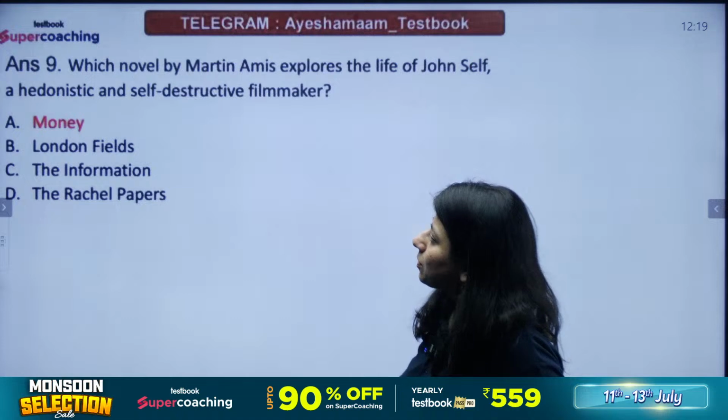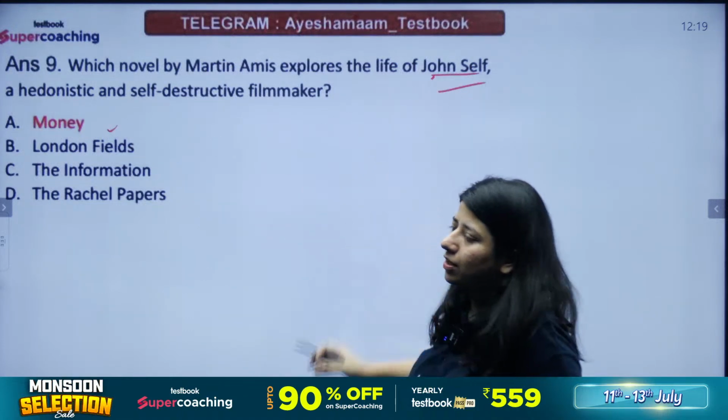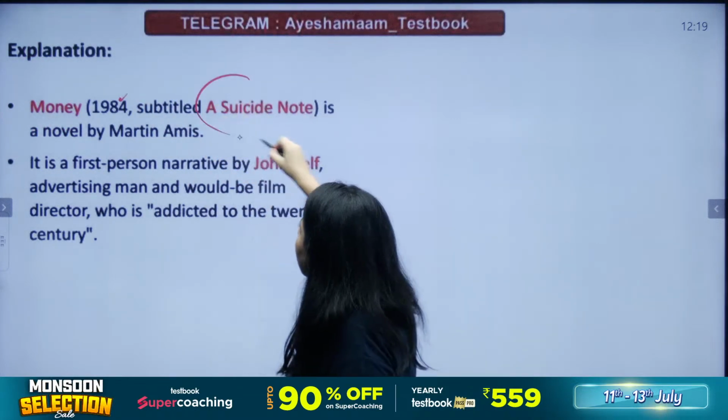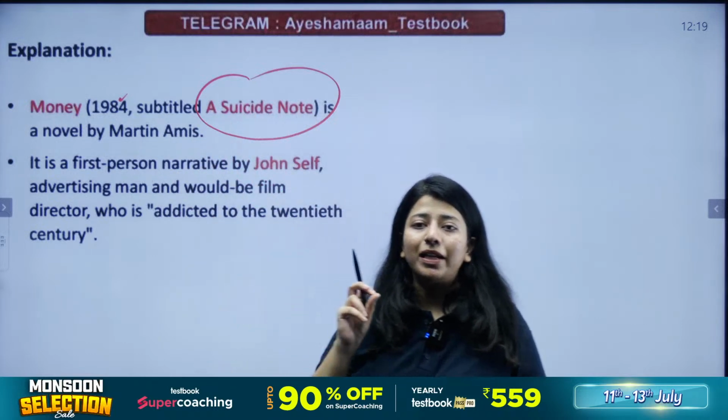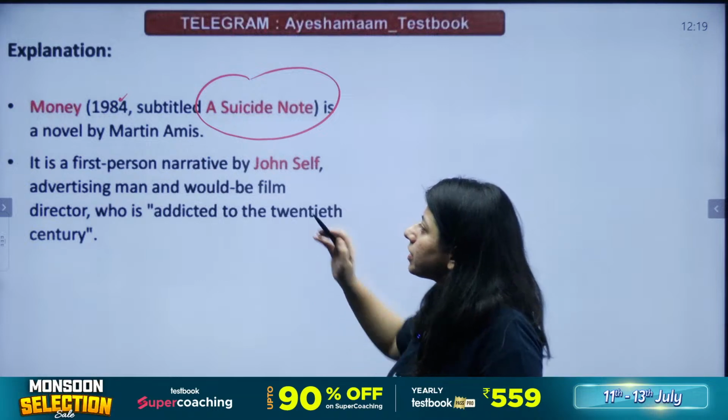हाँ जी, the answer to this question is Money. Money has a character whose name is John Self, and he's a self-destructive character, right? Money, which was published in 1984. Look at the subtitle of Money. The subtitle of the novel Money is A Suicide Note. The complete title is Money, A Suicide Note, published in 1984.